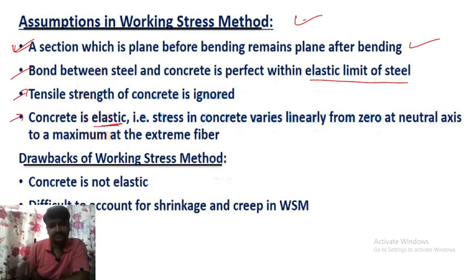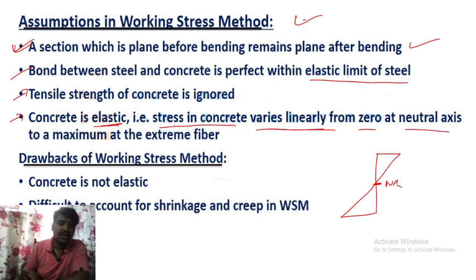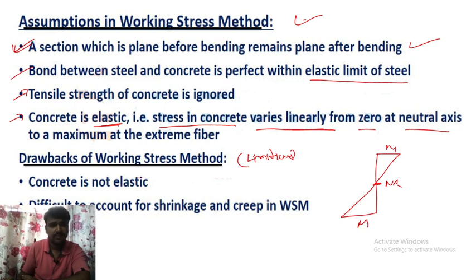Concrete is elastic, they are saying. That is, the stress in concrete varies linearly from 0 at the neutral axis to a maximum at the extreme fiber. I have told you about the diagram. Here 0 at the neutral axis, to a maximum at the extreme fiber. This is maximum, this is also maximum.